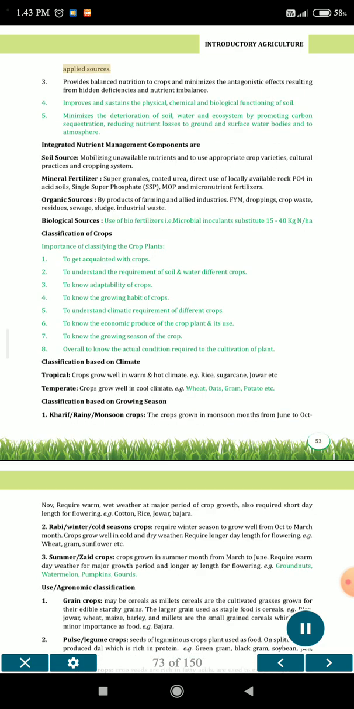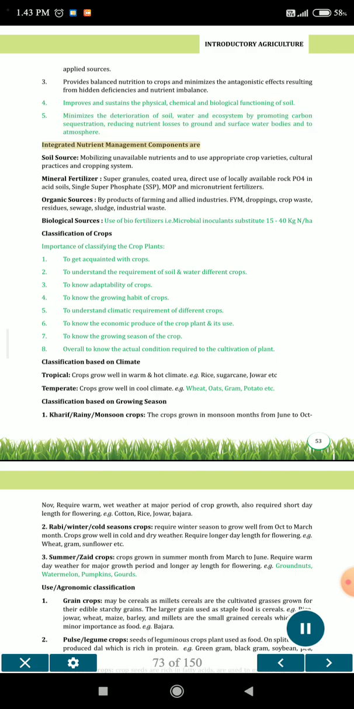3. Provides balanced nutrition to crops and minimizes the antagonistic effects resulting from hidden deficiencies and nutrient imbalance. 4. Improves and sustains the physical, chemical and biological functioning of soil. 5. Minimizes the deterioration of soil, water and ecosystem by promoting carbon sequestration, reducing nutrient losses to ground and surface water bodies and to atmosphere.